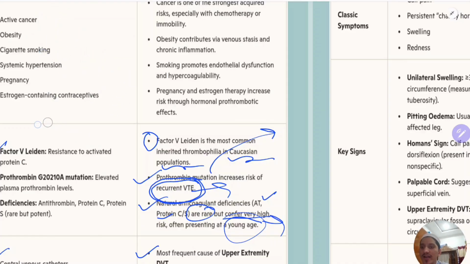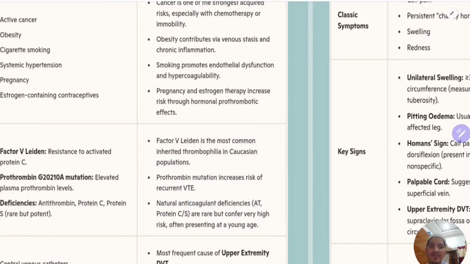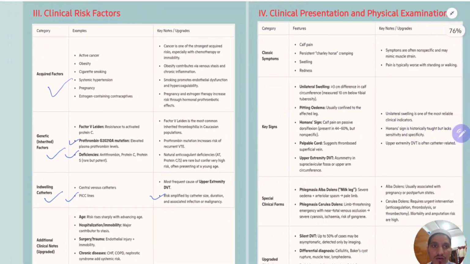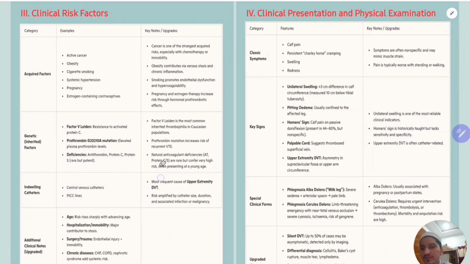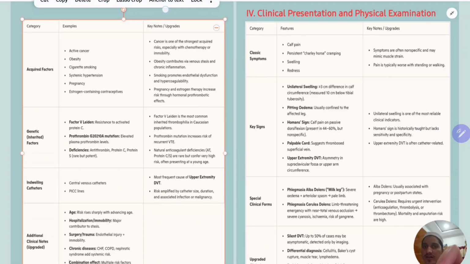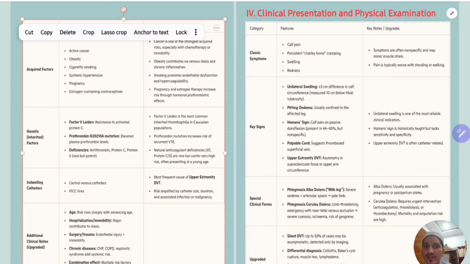These are acquired and indwelling catheters. Catheters are responsible mainly, you remember, for upper extremity deep venous thrombosis. Okay. Some additional upgrade upon this. Just remember these three.